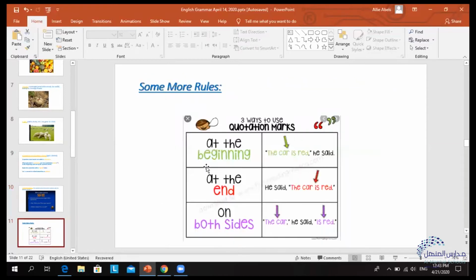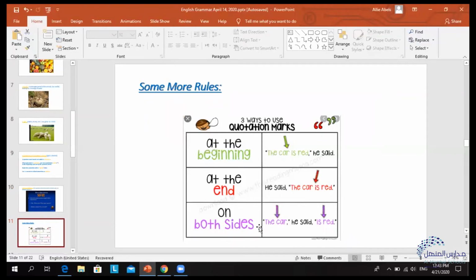In this particular slide here, some rules are very simply illustrated. If the quotation, the words in the quotation marks, are at the beginning of a sentence, we need to place the comma after it. And if the quotation is at the end of a sentence, we will put the comma first, then we will have the quotation.